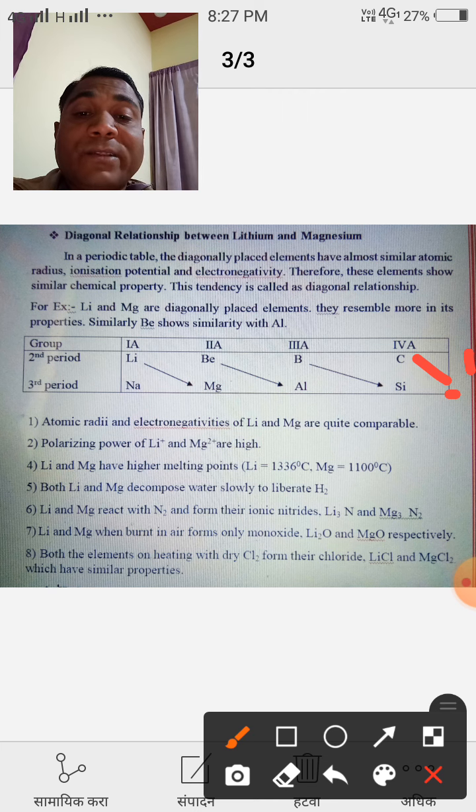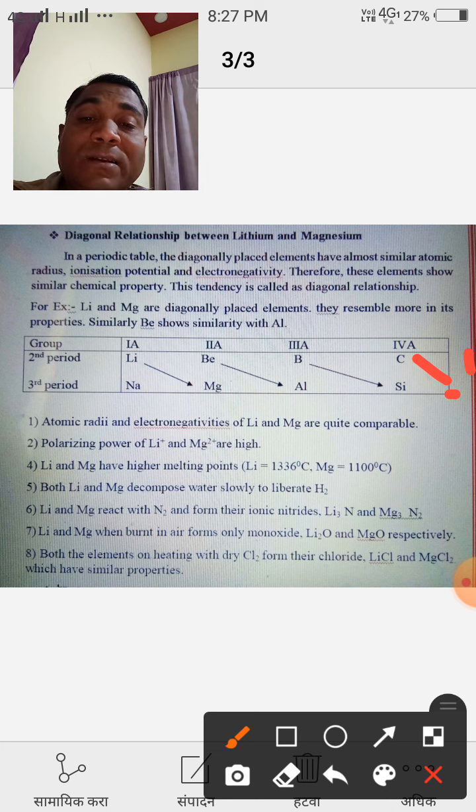When they react with air or oxygen, they give the monoxide. When lithium and magnesium react with nitrogen, oxygen and chlorine, these elements show nearly similar chemical behavior.